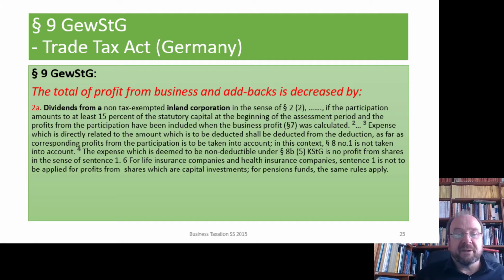Then there is a rule that expense which is directly related to the tax-free dividend shall be deducted from the tax-free amount, so that only the net amount of the dividend, so revenue minus costs, will be free of tax.